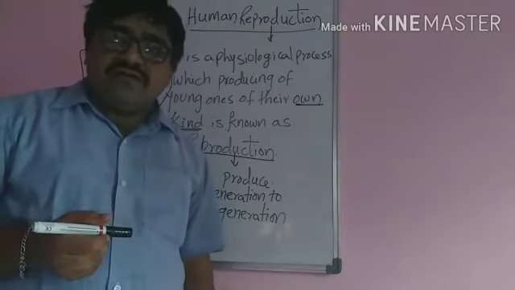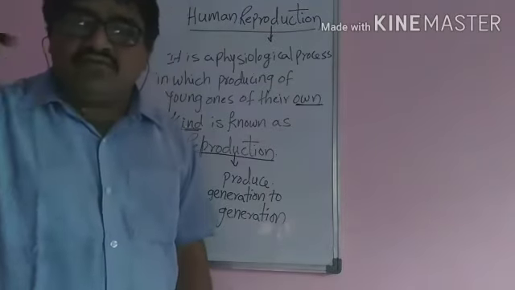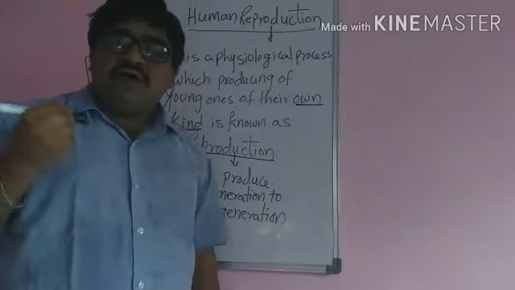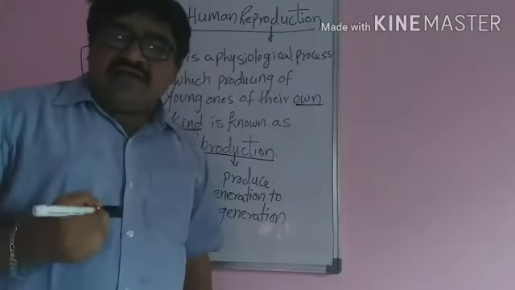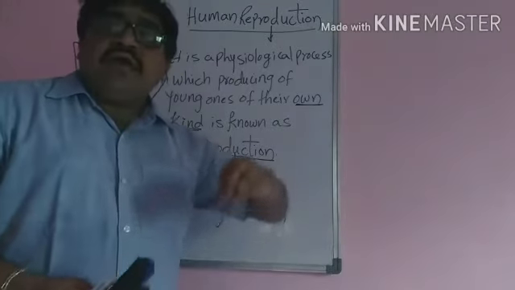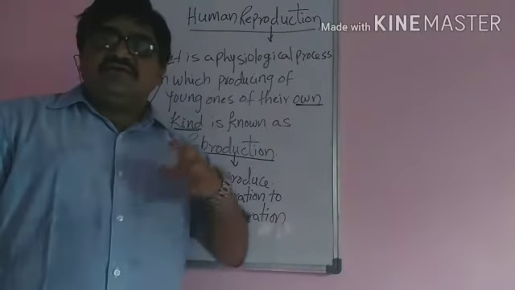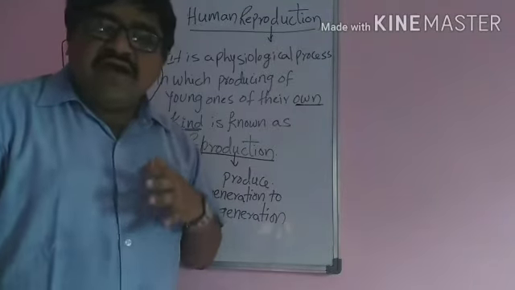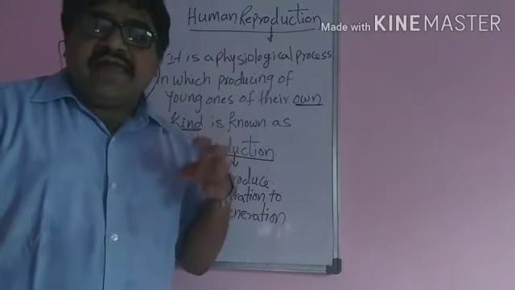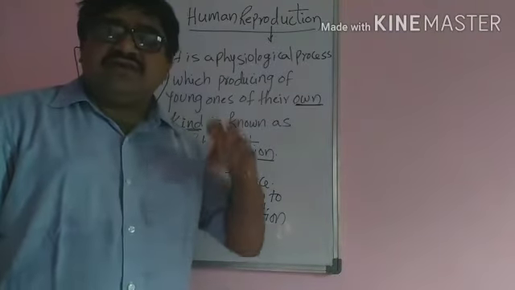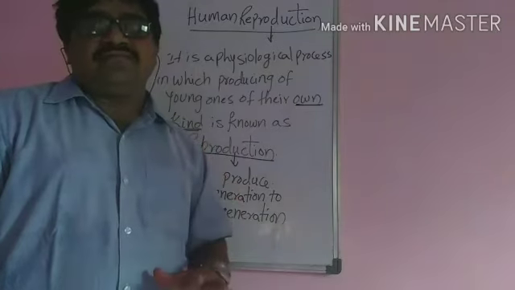In all organisms, from microscopic organisms to highly developed human beings, the same type of reproduction takes place. So reproduction is a very important aspect which takes place in all organisms.